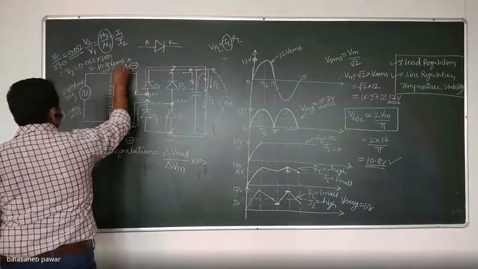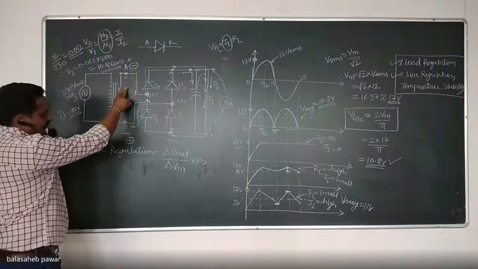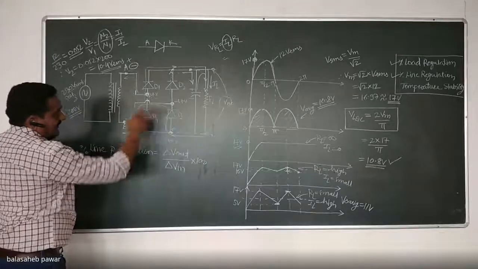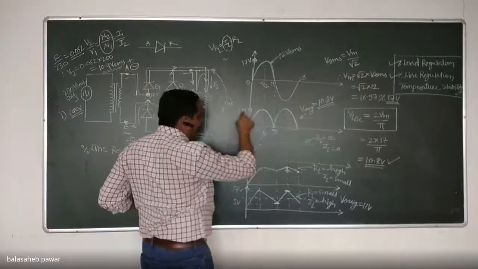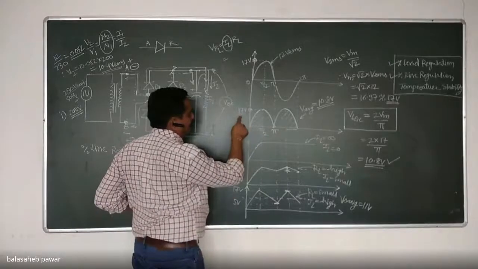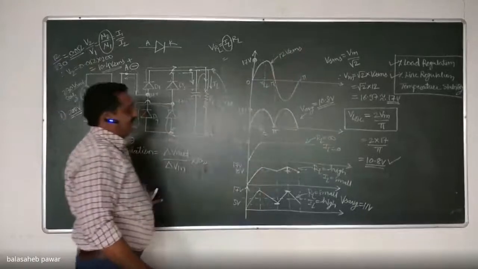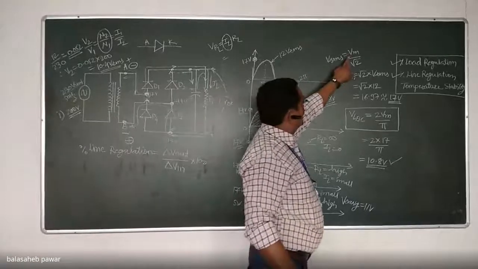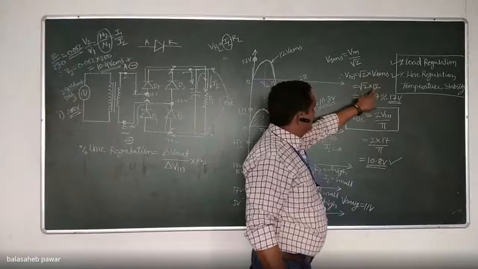Now, if it is 10.4 volts RMS, and the rectifier circuit is already connected over there, whatever output pulsating DC we obtain, will it have 17 volt peak? No. That 17 volt peak was possible only when the secondary voltage was 12 volts. Are you agree with this? That formula is also available. That is Vrms equals Vm by root 2. Therefore, Vm equals root 2 into Vrms.